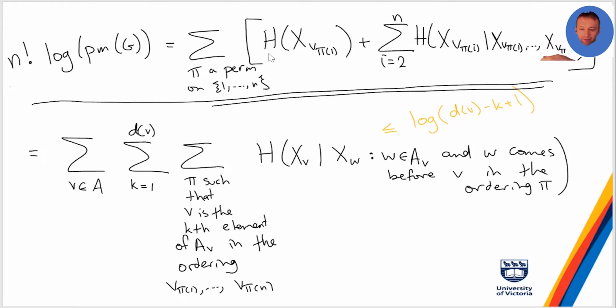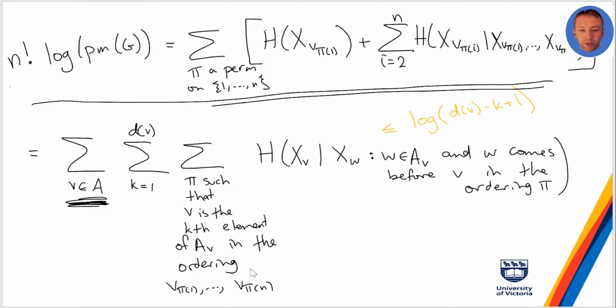Now I want to reverse that somewhat and sum over all the vertices in A. Then I want to sum over all the permutations, and specifically break up the permutations. So I've got a vertex V in mind, I've chosen V here, and I can now break up the set of all permutations depending on where V comes in relation to the other vertices that get matched to the neighbors of V.